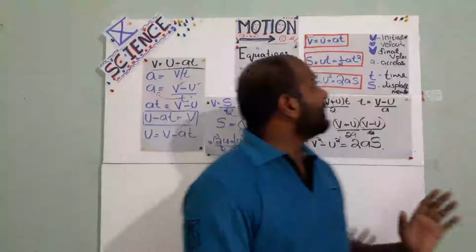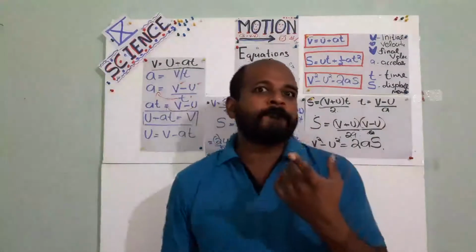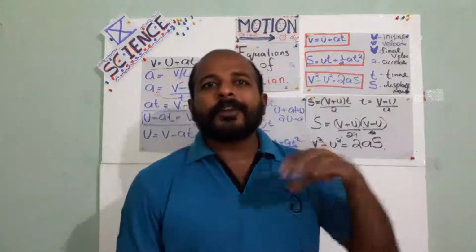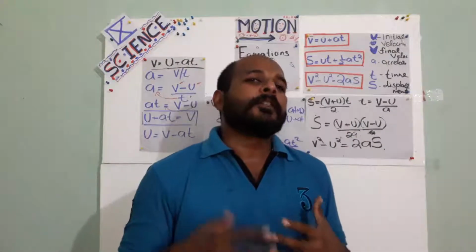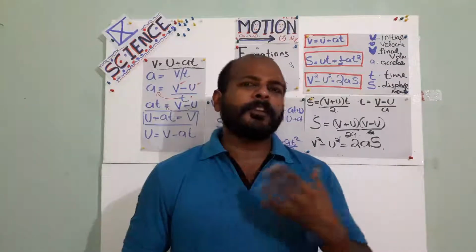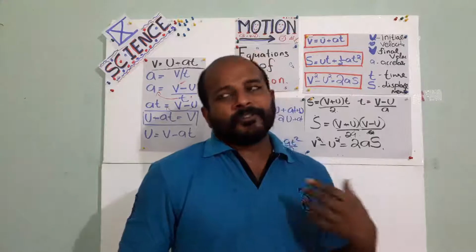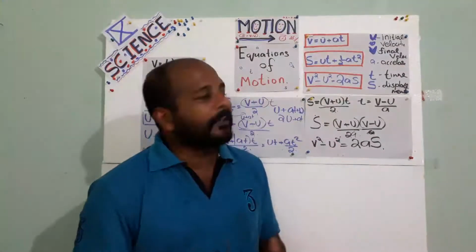Deriving these equations is also very important, not only for 9th standard but in your higher classes also, at application level. For example, in your PUC first year and second year, linear motion or motion in a straight line, these are the equations you must use there also.